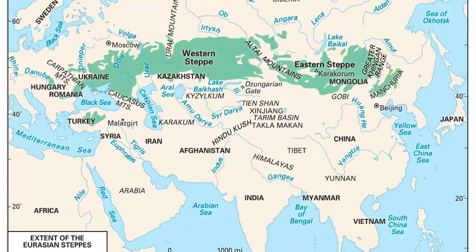This is basically the grasslands. In America we don't call it the steppe, we call it the Great Plains. In Africa, they call it the savannas, but it's basically the same type of physical geography, where it's flat grasslands, lack of rain, and the soil is tough to plow.